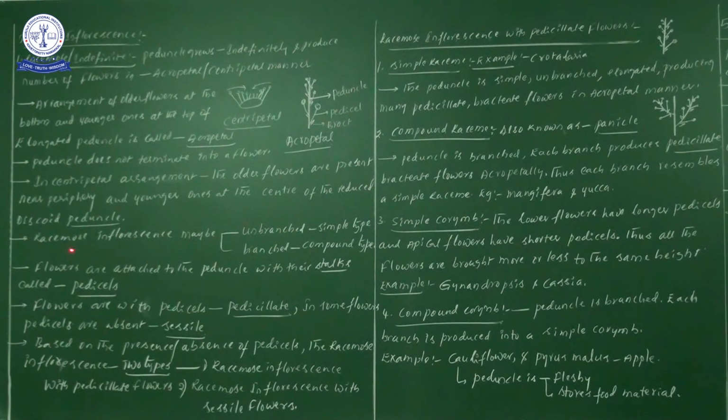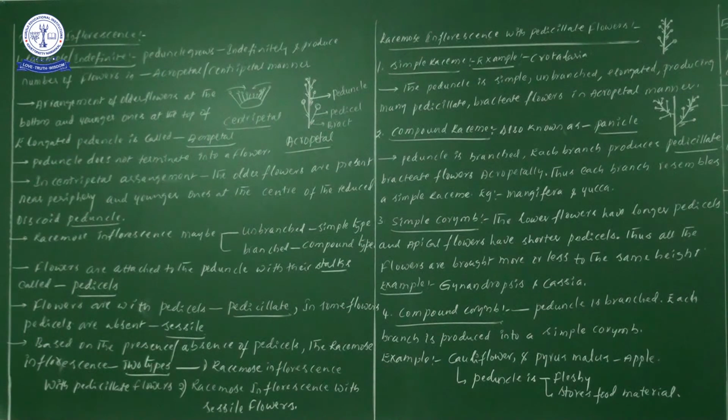Now, racemose inflorescence may be unbranched or branched. If the racemose inflorescence is unbranched, that one we take as a simple type. If the racemose inflorescence is branched, that is a compound type. These two statements are very important.